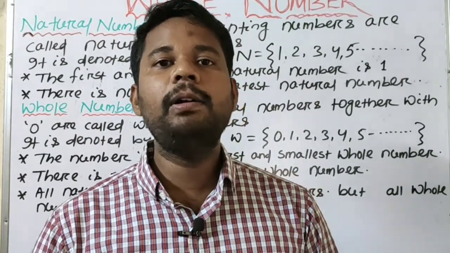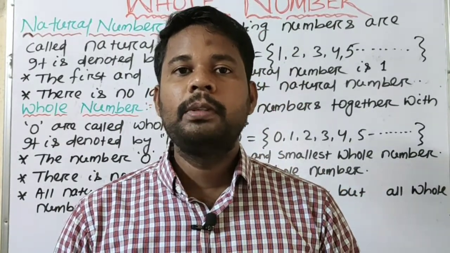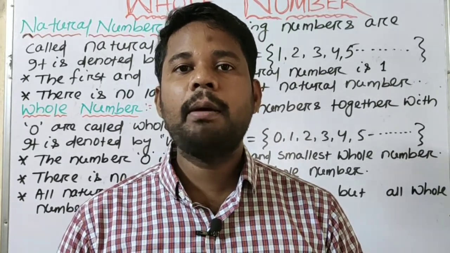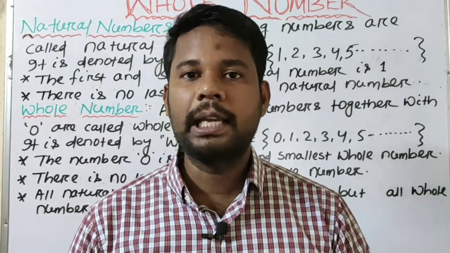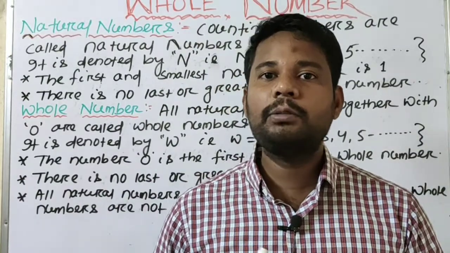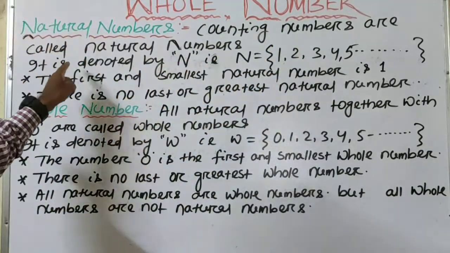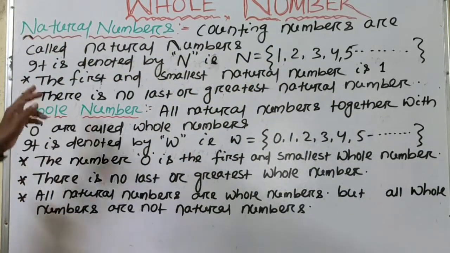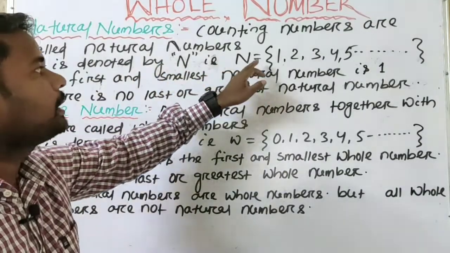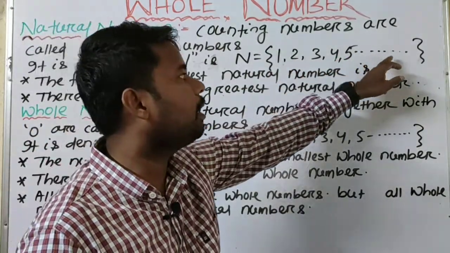Today we will study about whole numbers. Let's start the class. All of you know numbers play an important role in our life. We use numbers in our day-to-day life to count things. The numbers we use to count things are called natural numbers. All counting numbers are called natural numbers, and it is denoted by capital letter N, that is N for natural numbers, which start from 1, 2, 3, 4, 5, 6, 7, 8, 9 and so on.